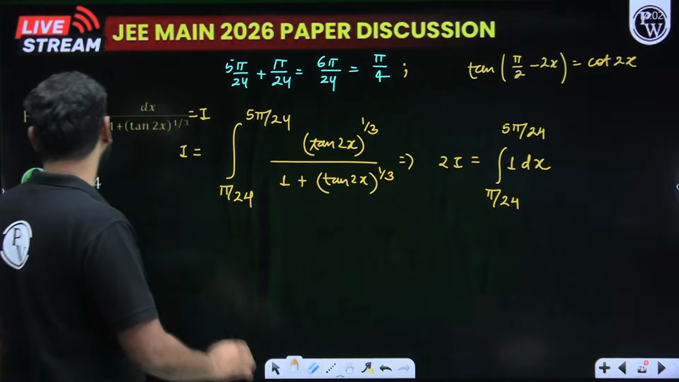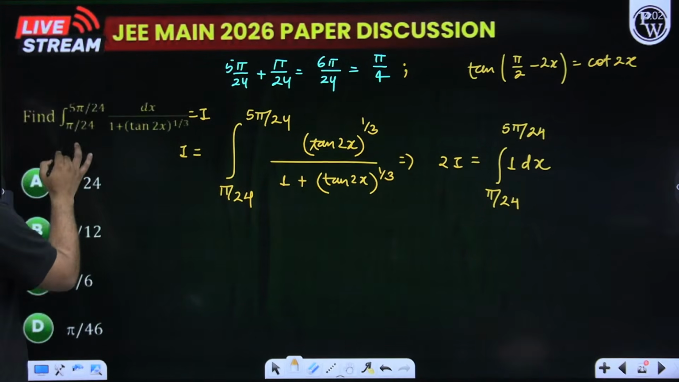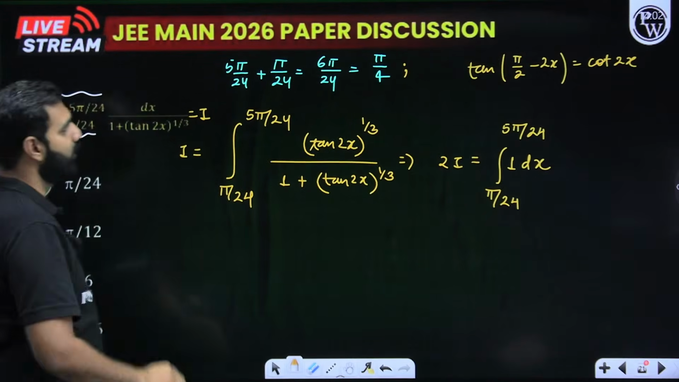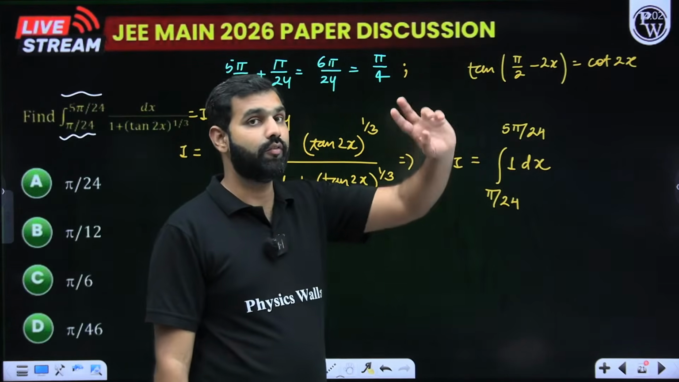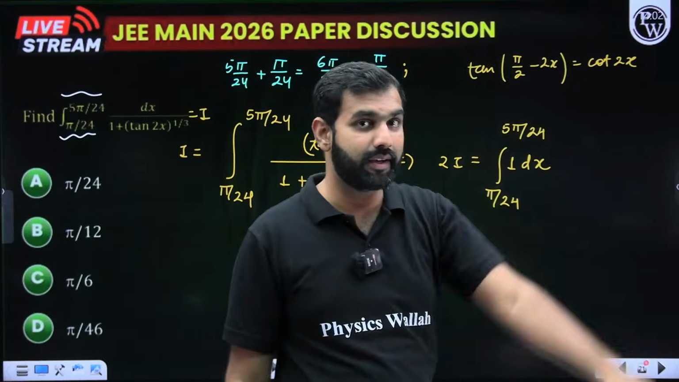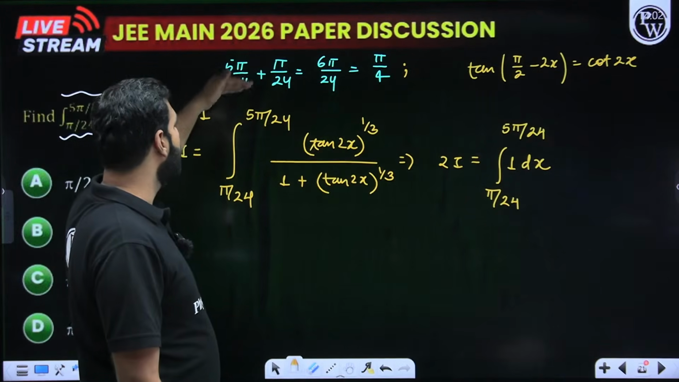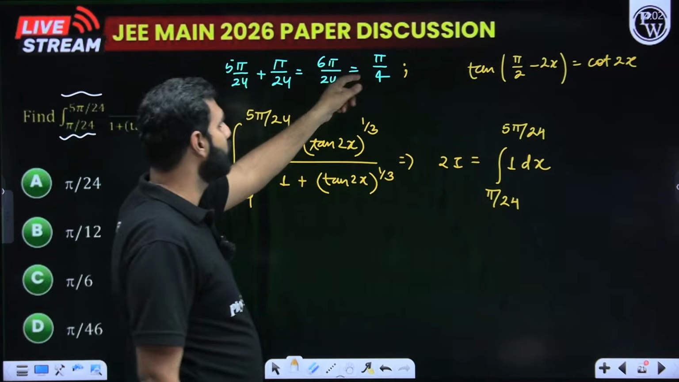So what I'll say is that here I'll try to think of applying King. So pi by 24, 5 pi by 24. When they are added, I'm thinking of f of a plus b minus x. Do you remember that? So here 5 pi by 24 plus pi by 24 is 6 pi by 24, which is pi by 4.